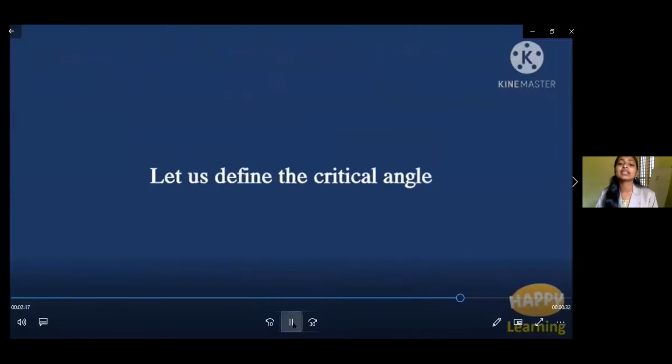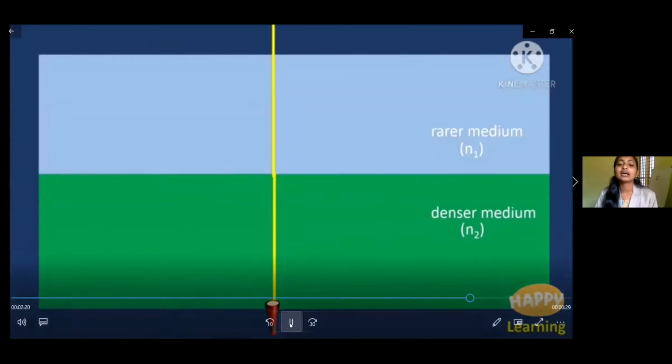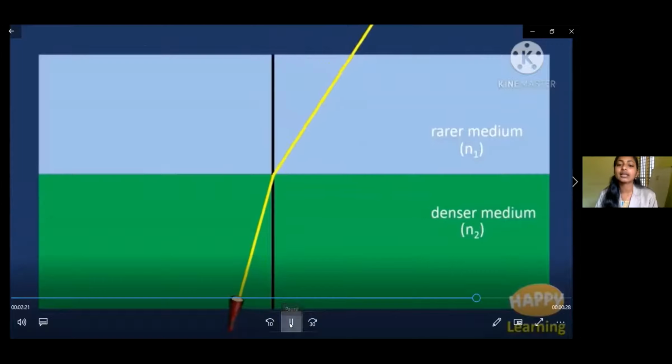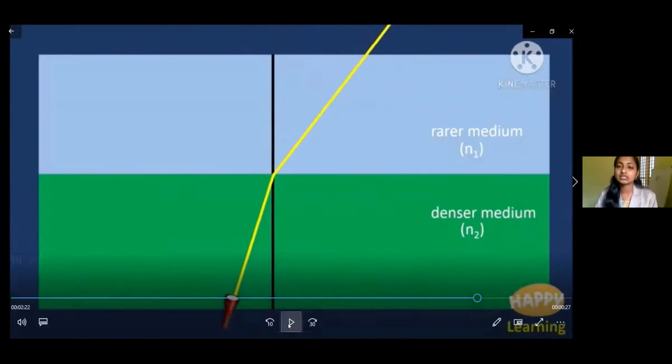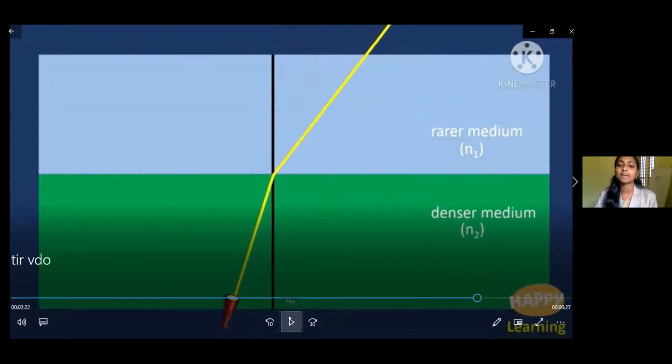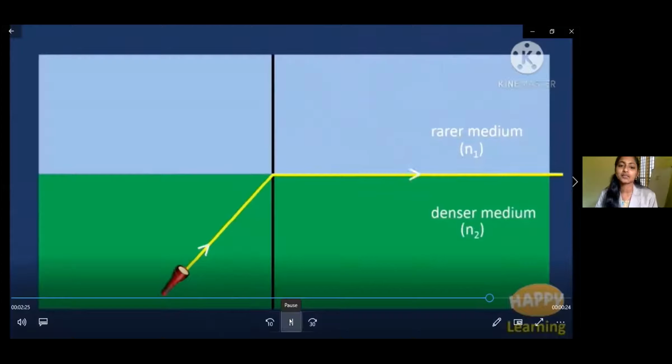Let us define the critical angle. Here we can see an incident angle, and if we increase this incident angle, what will happen to the refracted angle? The refracted angle also increases, and when the refracted angle becomes 90, the corresponding incident angle is known as the critical angle.